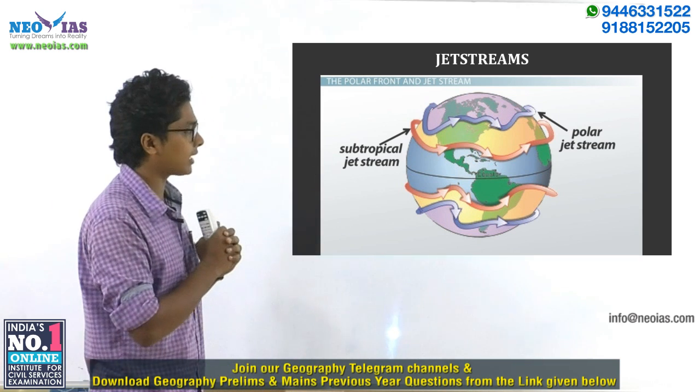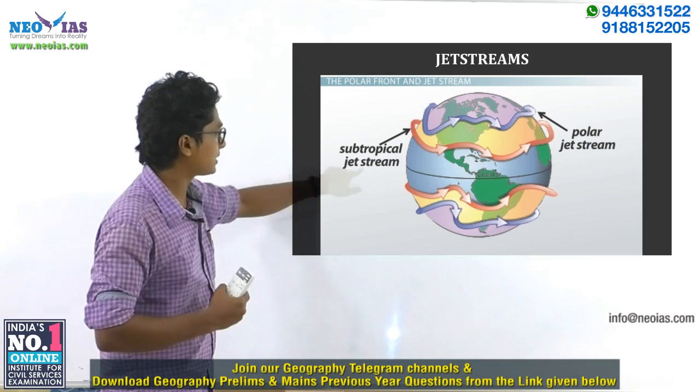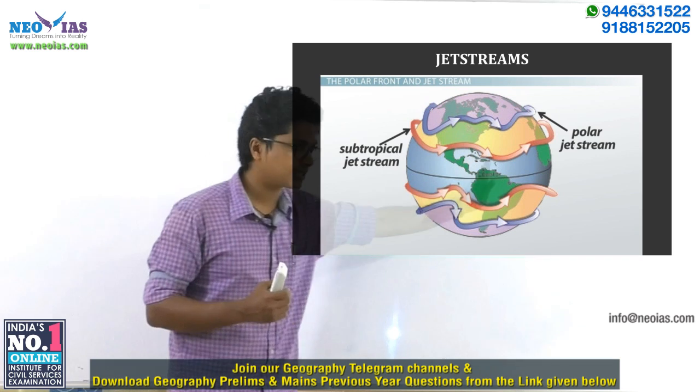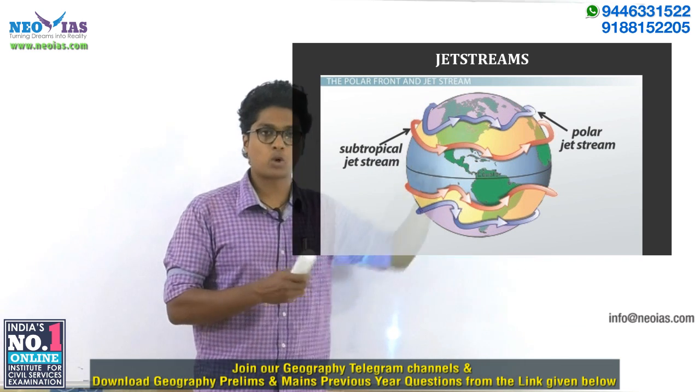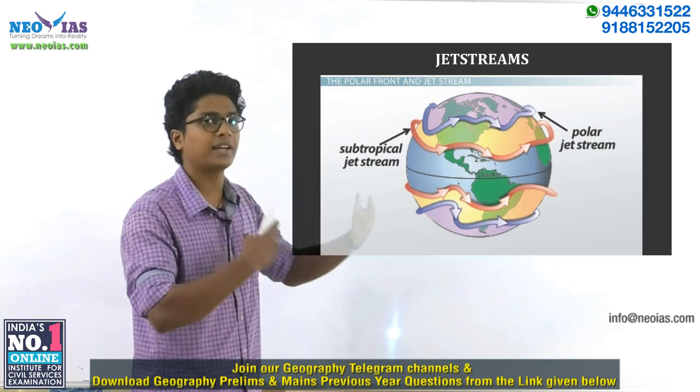Again, this is a general category of jet streams, but India is under the influence of predominantly the subtropical jet stream, which moves from west to east and is found over the upper troposphere. Now think about the region where the westerlies are found.